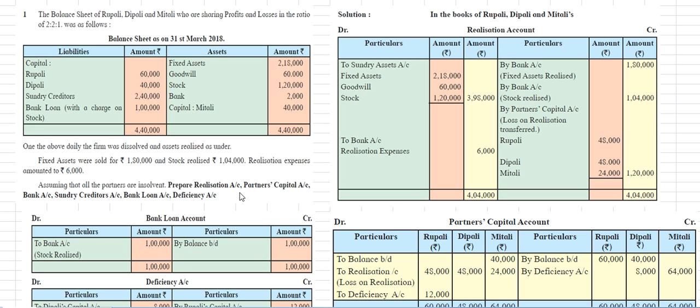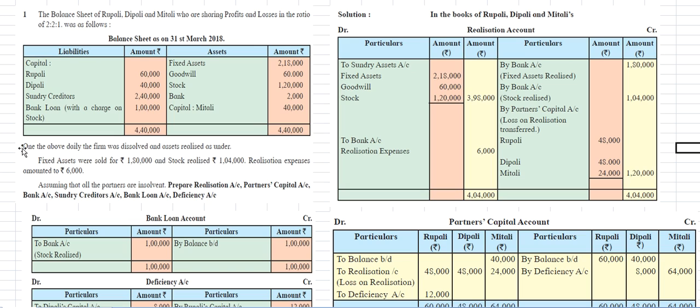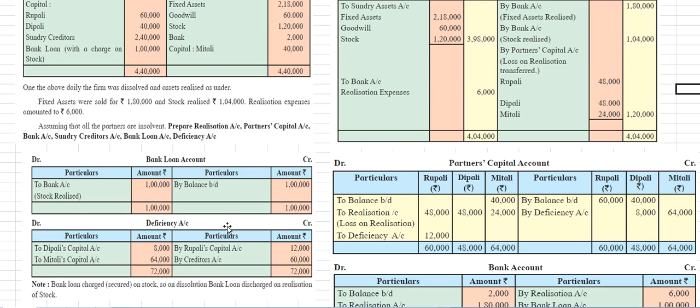Open third party liabilities accounts like sundry creditors, bills payable, and bank loan separately when all the partners are insolvent. Next, we should also prepare a deficiency account: open a deficiency account and transfer the debit balance of the partners' capital account to the deficiency account.